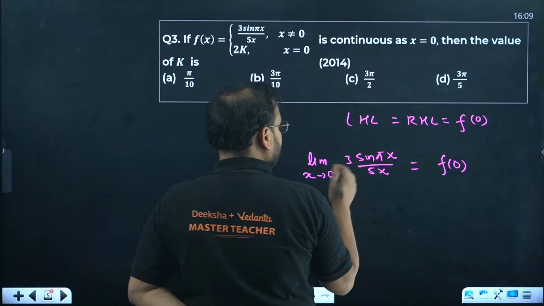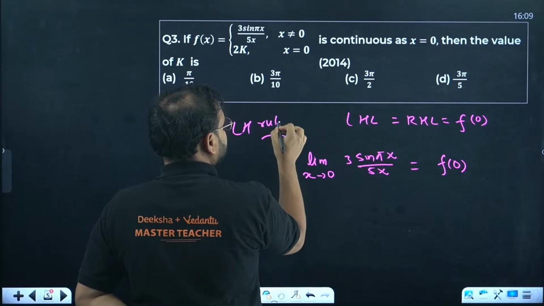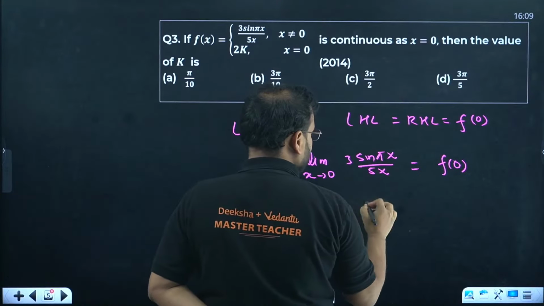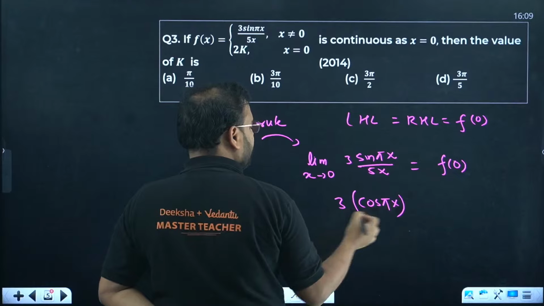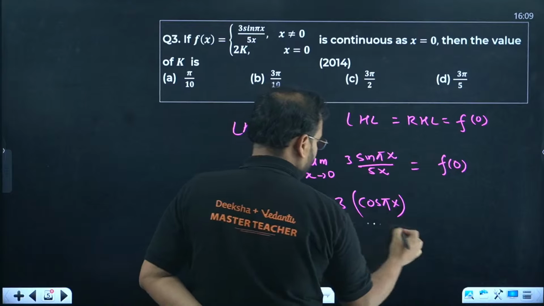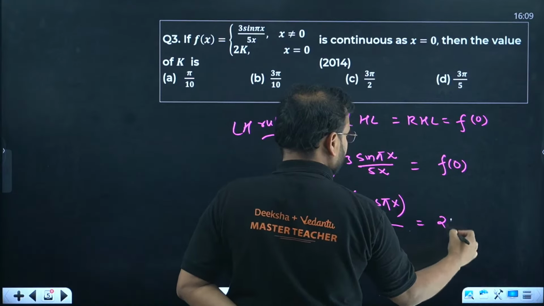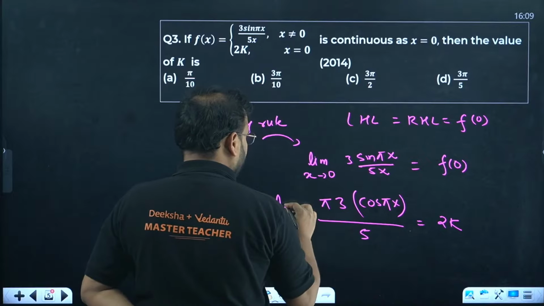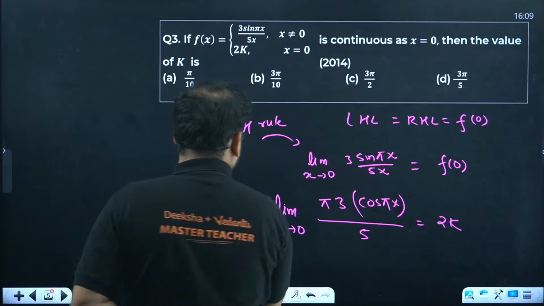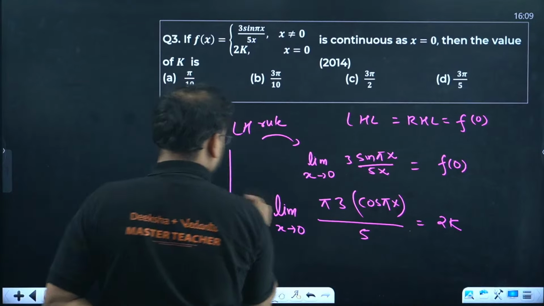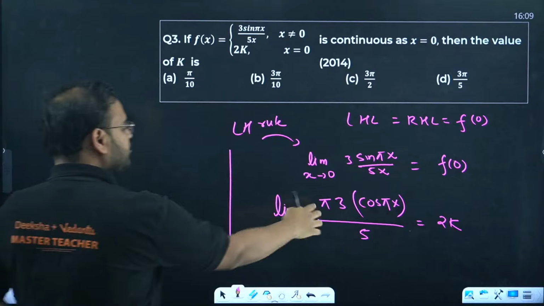Differentiate this, because we can use what here? LH rule. We can use LH rule. This becomes 3 cos pi x, and derivative of pi x is how much? Simply pi. Over here we have 5. F0 is how much? 2k. You still have over here limit x tends to 0. When you do that, you have the value over here as 3 pi by 5, and cos 0 is how much, beta?